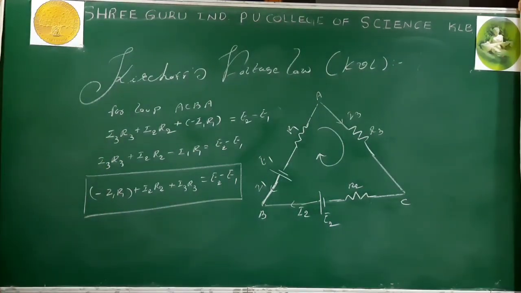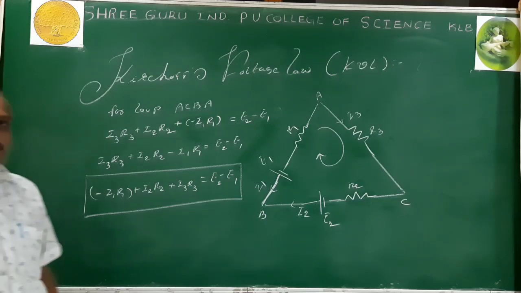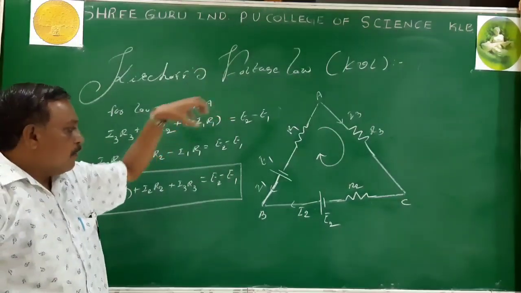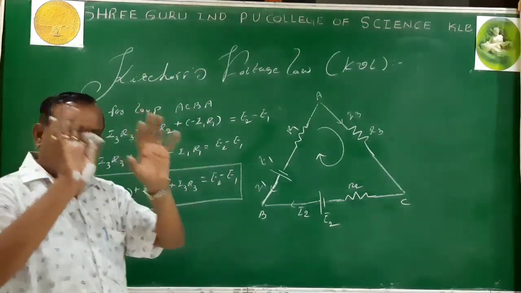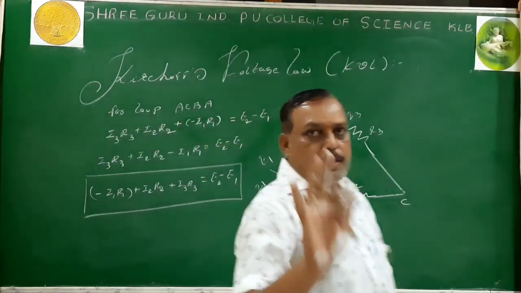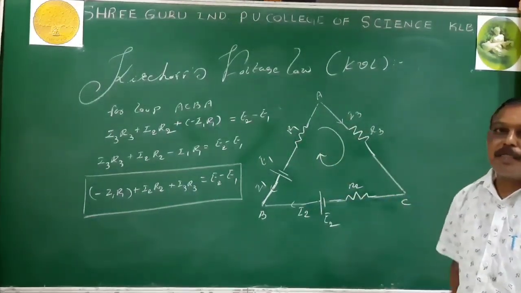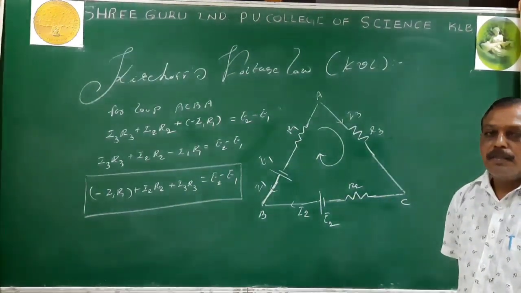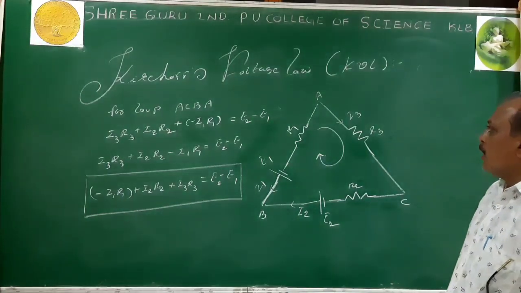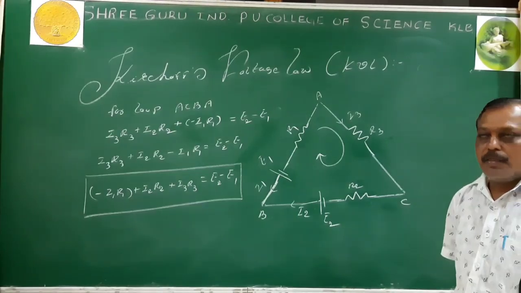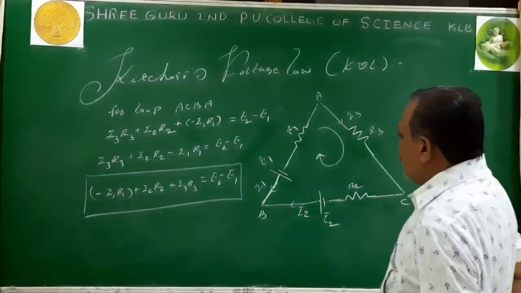There will be no restriction. You can go in the clockwise direction or the anti-clockwise direction. You choose point A only, B only, or C only. Everything is left to you. You choose any point, you trace in any direction, and you get the same equation. Then only the statement is correct. Shall I analyze the circuit with different points and tracing in the opposite direction? Yes. Then I must get the same equation.